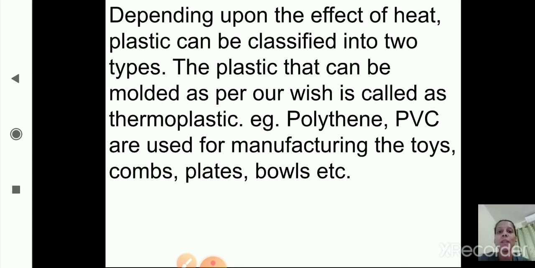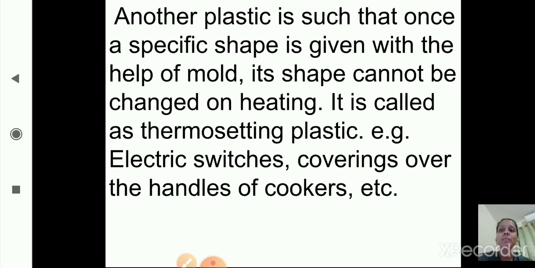And the second type of plastic is thermosetting plastic. It is the plastic such that once a specific shape is given with the help of a mold, its shape cannot be changed on heating. That type of plastic is called thermosetting plastic. For example, electric switches, coverings over the handles of cookers, etc. are made up of thermosetting plastic, where we cannot change the shape once it is molded.